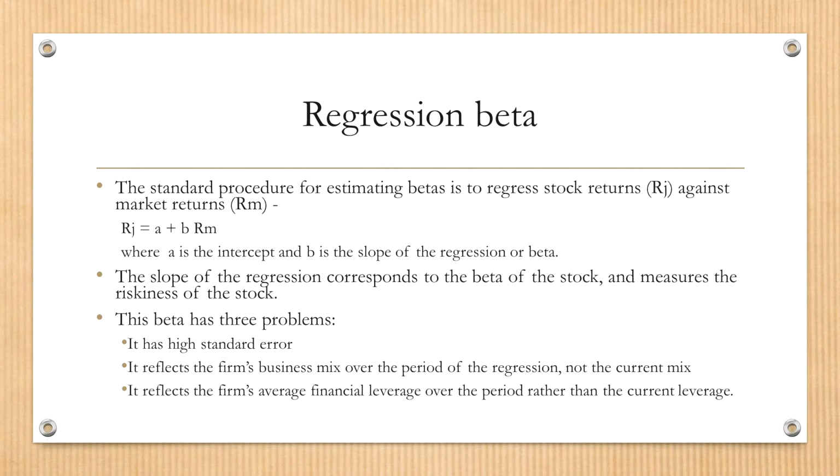Typically you first of all collect the data from the market. You may collect weekly data or daily data, and you will have 2 series. One series is individual stock return, the other one is S&P 500 return.